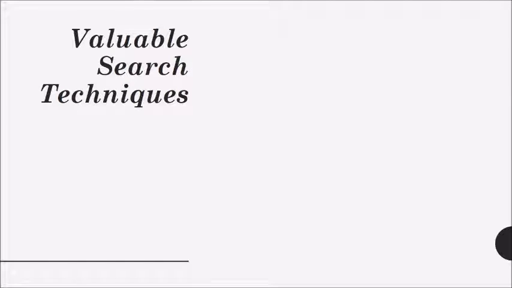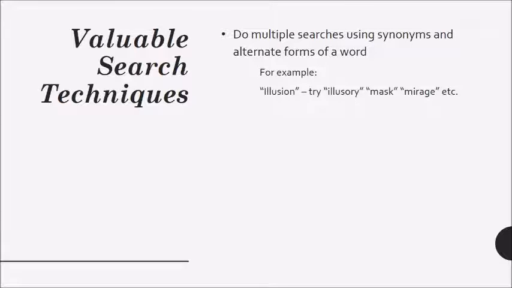So now that we understand what constitutes a good secondary source, let's talk about valuable search techniques that you can use to get the best possible search results back while you're looking for those secondary sources. First, do multiple searches using synonyms and alternate forms of your search term. For example, if you're writing an essay on the theme of illusion, try the alternate word form illusory, or use synonyms for illusion like mask or mirage, or anything else you can think of.